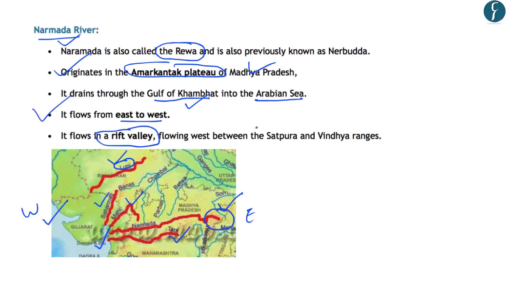Further, you should note that the Narmada flows in a rift valley and it flows between the Satpura and Vindhya ranges in central India. So you should note in the map that it flows between Satpura and the Vindhyas. And regarding the rift valleys, you should note that these are valleys which are created due to faulting or tectonic activities. So these are few important points from your preliminary examination point of view, and questions can be asked based